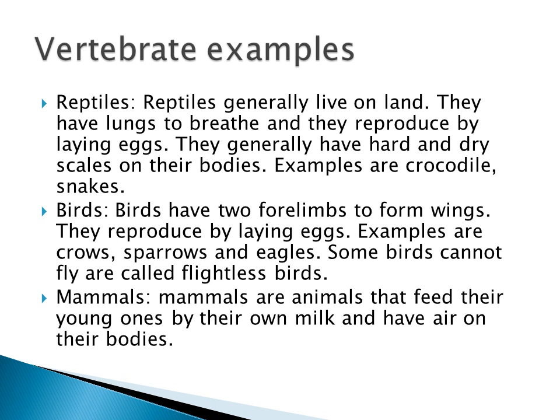Their body is fully covered with feathers. Examples are crow, sparrow and eagles. Mostly all birds fly, while some birds cannot fly. They are called flightless birds.